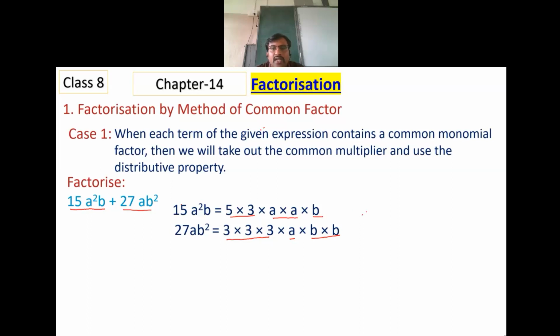In this, if I want common things, let me highlight that 3 is common, one of the a is common, one of the b is common. So 3 into a into b, this 3ab, is common for both the terms. As we had mentioned here, the common multiplier is written and we use the distributive property.